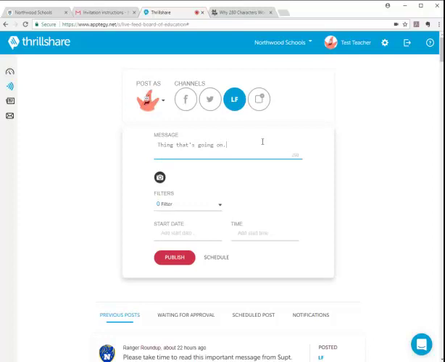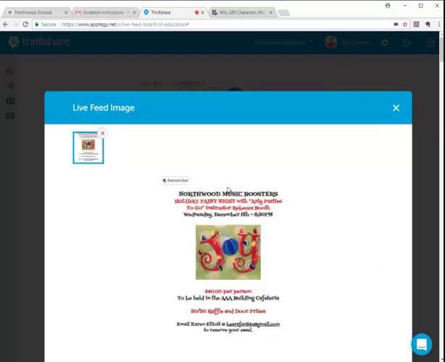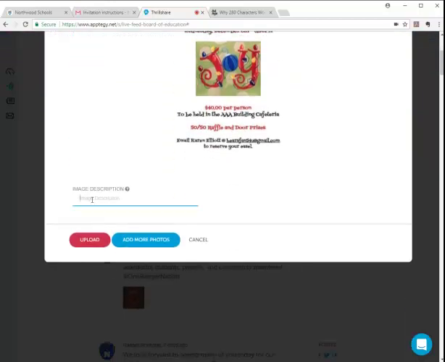And I am down now to 258 characters. It may be hard to see, but over here you actually get a little counter that lets you know exactly where you're at. If you want to add photos or pictures, no problem. This little camera allows you to add graphics, and all you need to do is drag and drop or click the browse link, and that will allow you to pull them up from your desktop or your flash drive or whatever. Your image shows up. You can add a description.